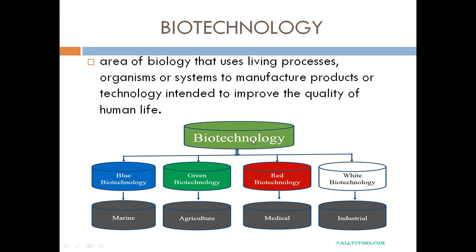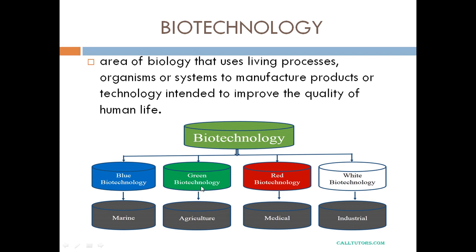So biotechnology has different fields as depicted in this diagram: blue biotechnology, green biotechnology, red biotechnology, white biotechnology. Each field has its own specific application. Blue represents marine. For improvements in marine organisms, that is aquatic animals, we consider it as blue biotechnology.